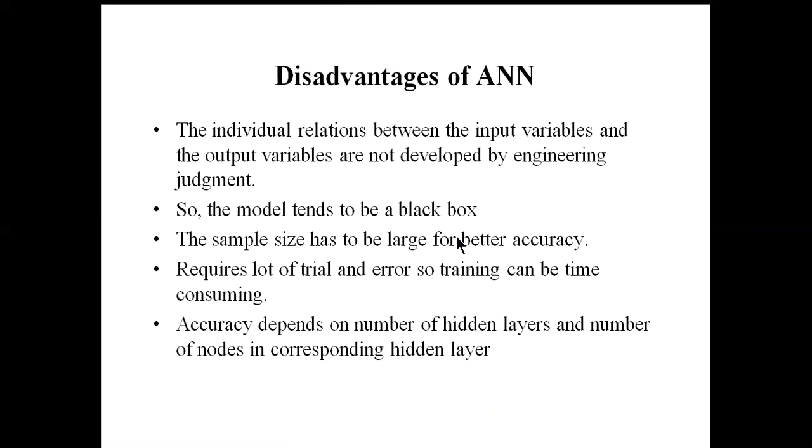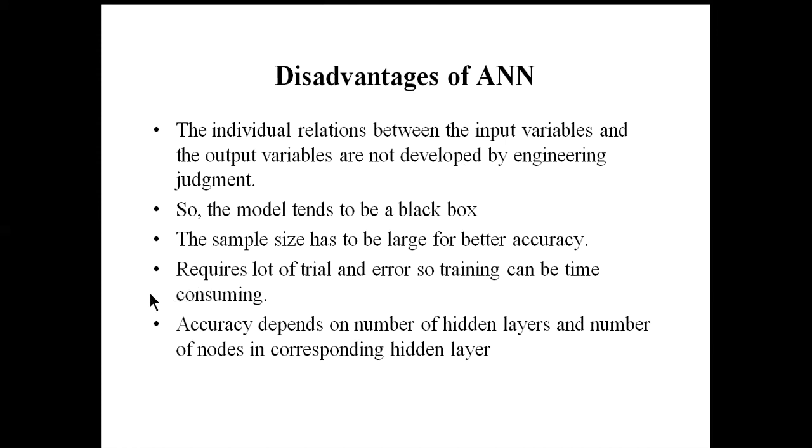Now, despite the several advantages of ANN and its wide application, there are certain disadvantages associated with it. The first one is that ANN is basically a black box view. That means we don't actually know the input-output relationship between them.